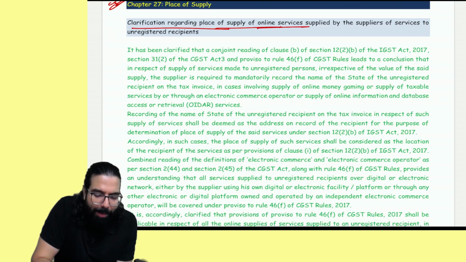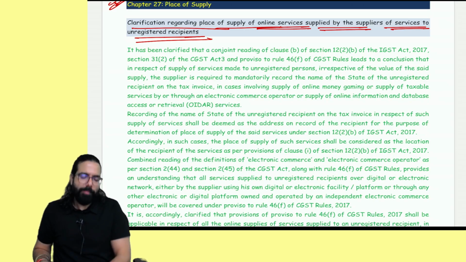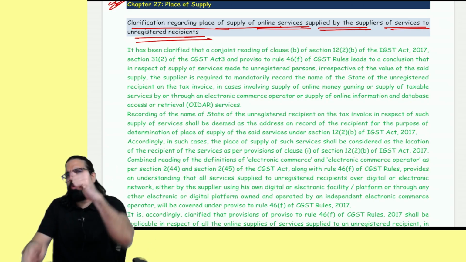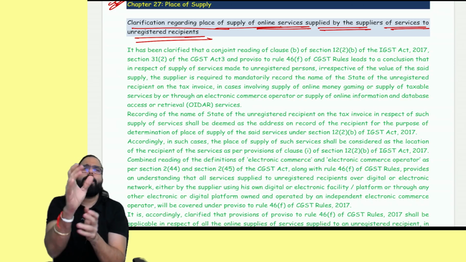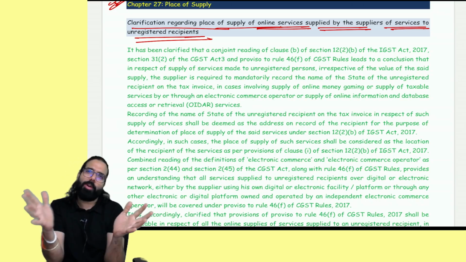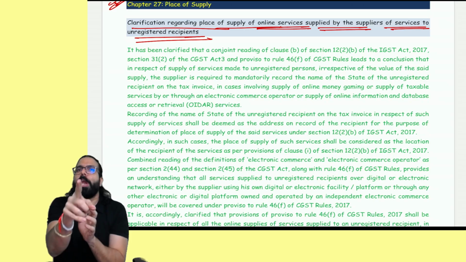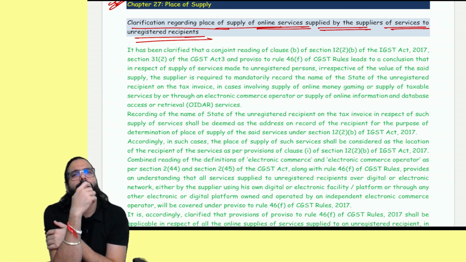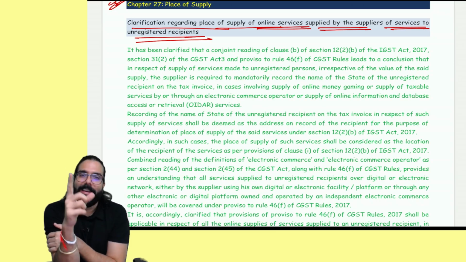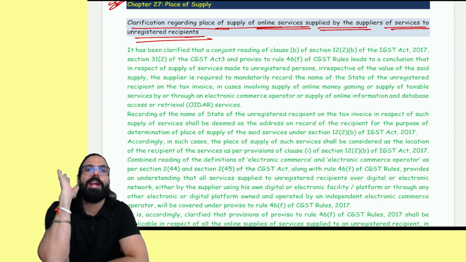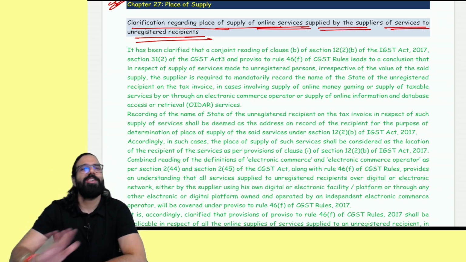Clarification regarding place of supply of online services supplied by supplier of service to unregistered recipient. If I am supplying, for example, you have come to my website and you have bought an ebook, it's an online service which I am giving. Now you might have purchased an ebook only for 500 rupees, but still I should collect the name of your state, and that is only the address on record, and that is the place of supply. That's all they've clarified.